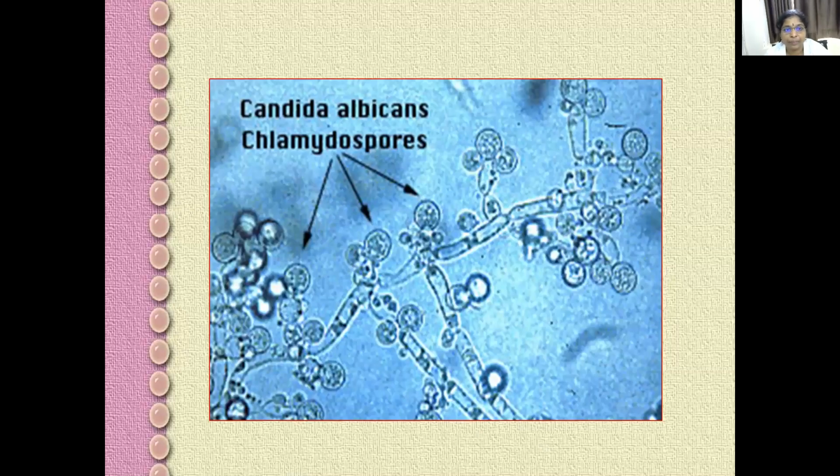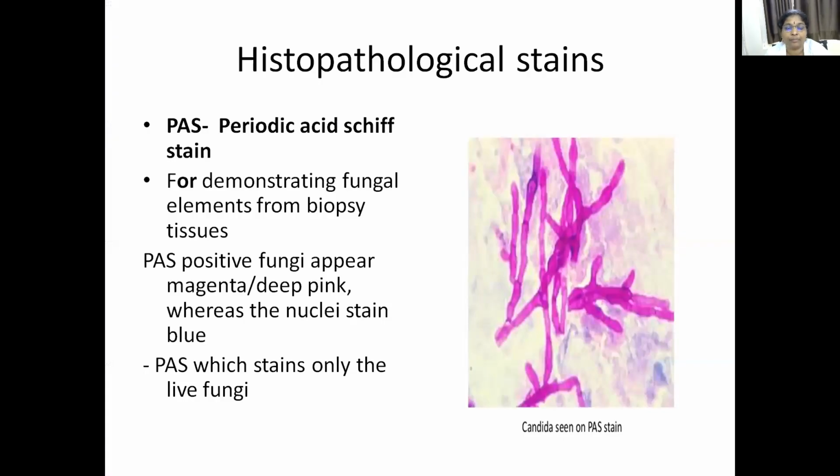This is LPCB showing the picture of Candida albicans. There you can see budding yeast-like cells and big round chlamydospores. Then pseudohyphae are seen. This is the picture of Candida albicans, LPCB mount. The background is blue, and even the hyphae and chlamydospores are all stained in blue color.